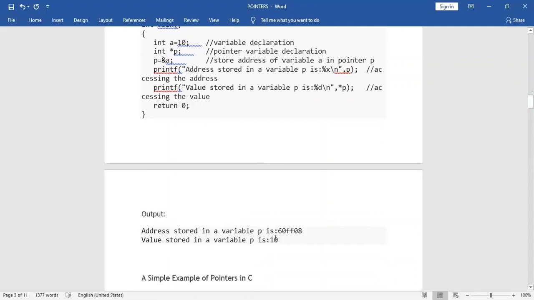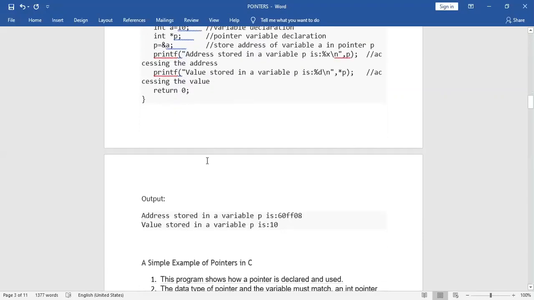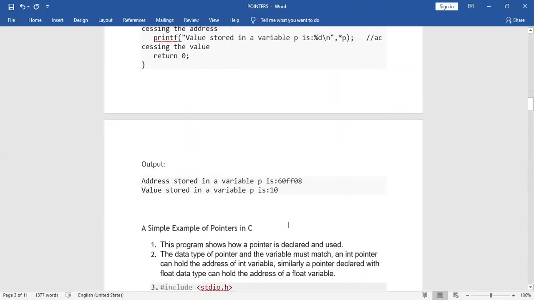What is the address? It will return the address. And what is the value at P? Pointer P points to the location where A is stored. And what is the value of A? 10. So it will return the value stored in a variable P, which is equal to 10.